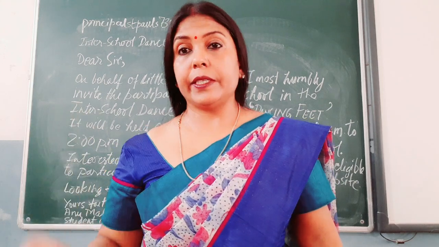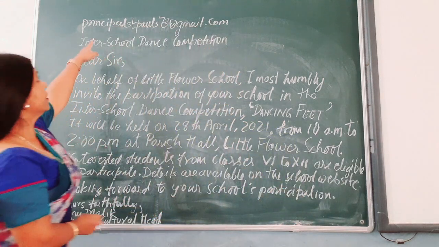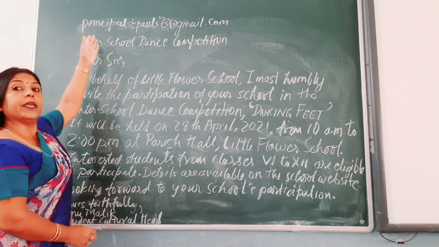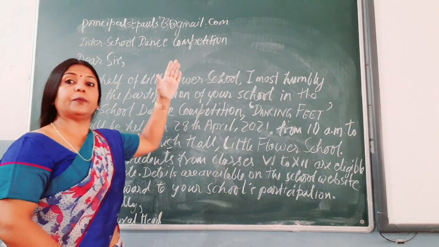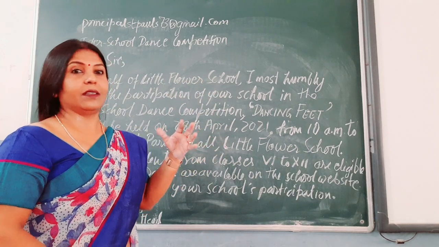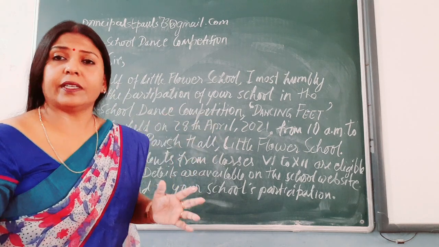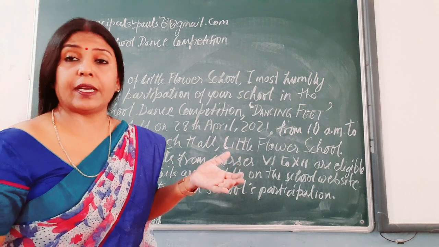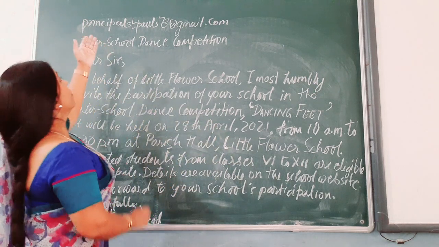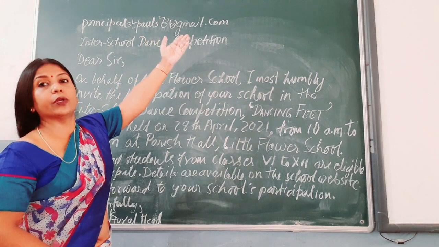I have already written it out for you. So you shall begin with the email address. The email address should be correct. It should be a valid email address. It is not anything and everything you write for email IDs. Email IDs should be accurate. So: principal St. Paul's 73 at the rate gmail.com.